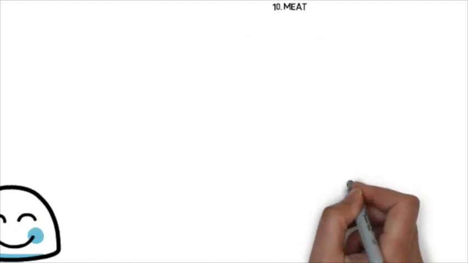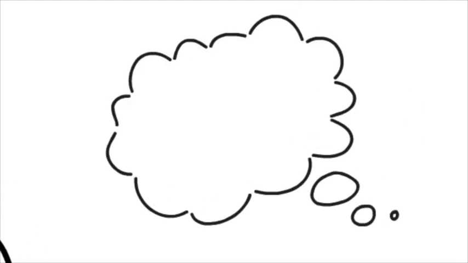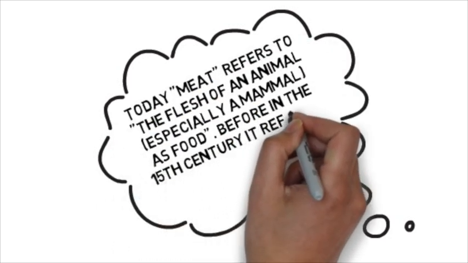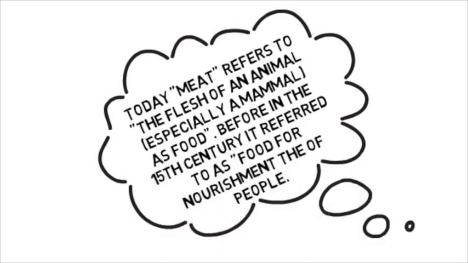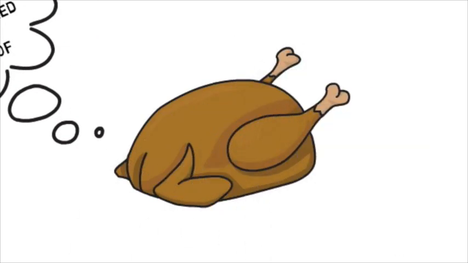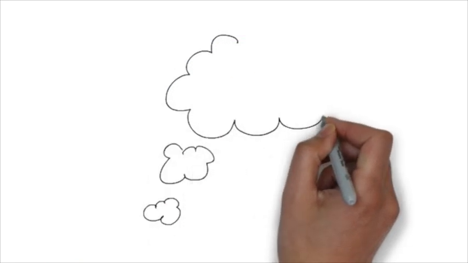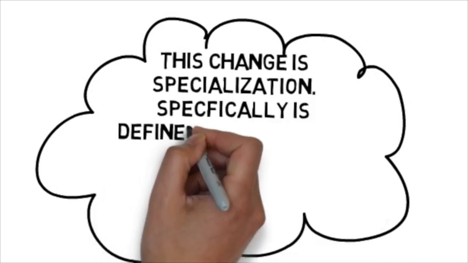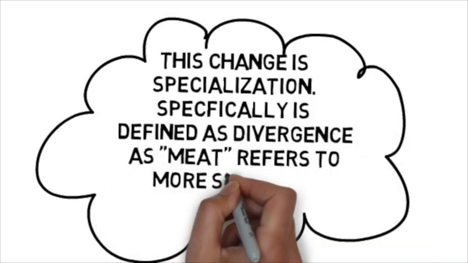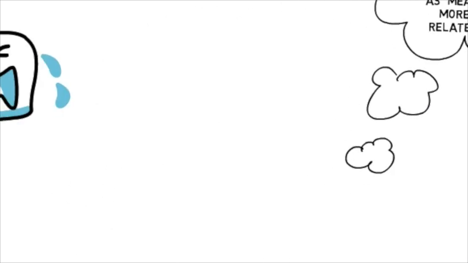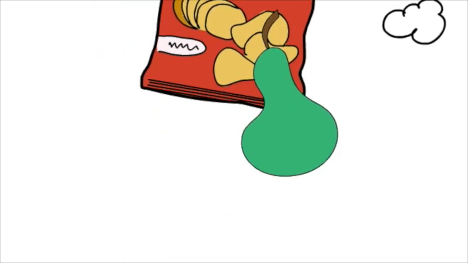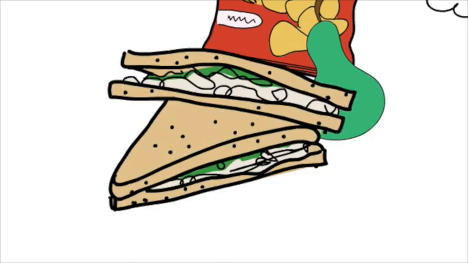Last but not least, the tenth word I chose is meat. Today, meat refers to the flesh of an animal, especially a mammal, as food. Before, in the 15th century, meat was the word that was used to describe food for nourishment of the people. It referred to all food. This change is specialization. Specifically, inside specialization, it is defined as divergence. It is divergence as meat refers to a more narrowly related item. For example, everything we refer to as meat is now animal flesh.